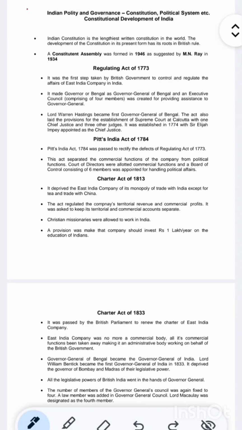Okay, today I'll be providing you the information about the Indian polity and governance. There is constitutional information, political systems information, and constitution development of India. Okay, first one is constitution development of India.